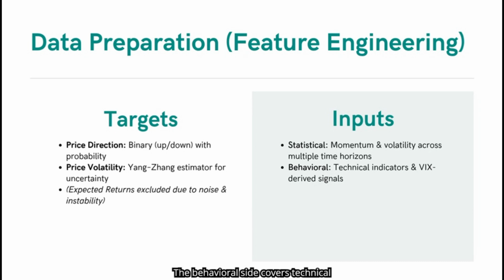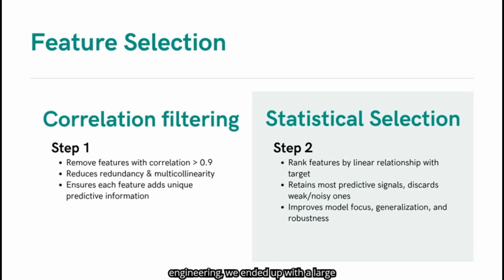The behavioral side covers technical indicators like RSI and MACD, as well as VIX-derived signals, which reflect market sentiment and investor psychology. By engineering the data this way, we ensure that the model learns not just from price mechanics, but also from how the market behaves.